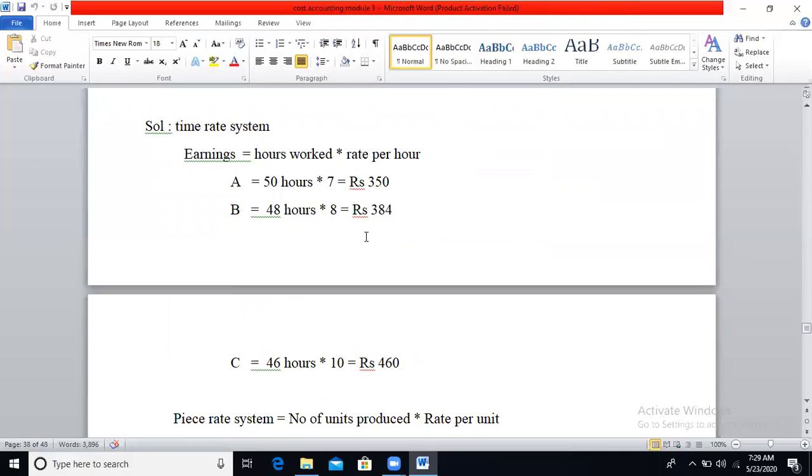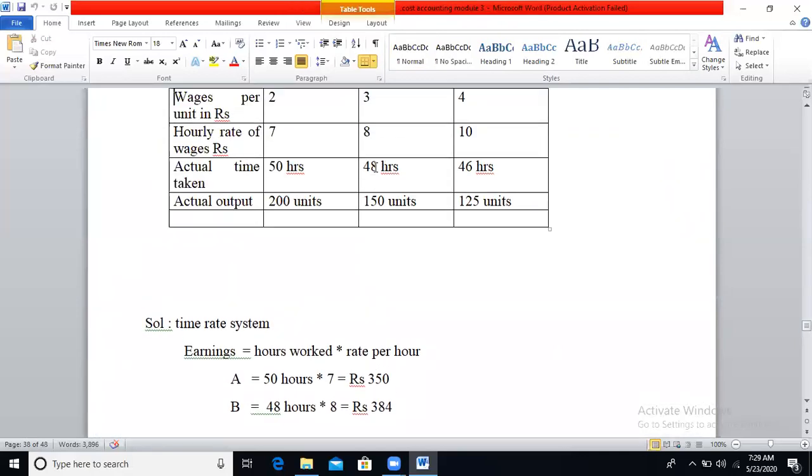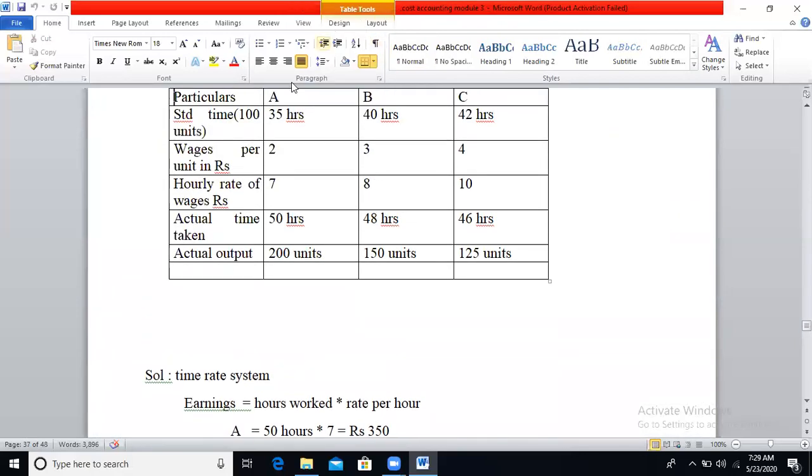Under time rate system, earnings is equal to number of hours worked into rate per hour. Worker A's actual hours worked are 50 hours, worker B 48 hours, and worker C 46 hours. The rate per hour is 7 rupees, 8 rupees, and 10 rupees.